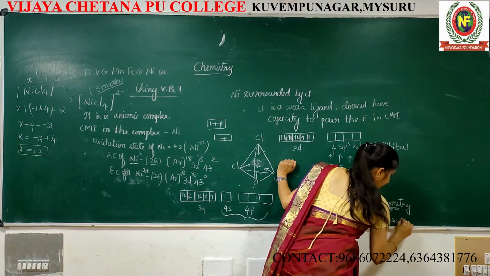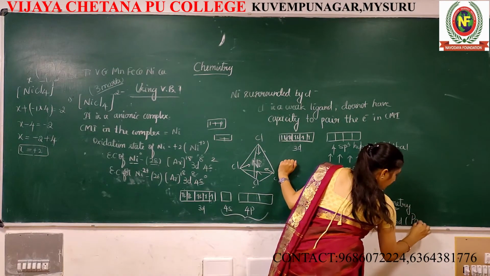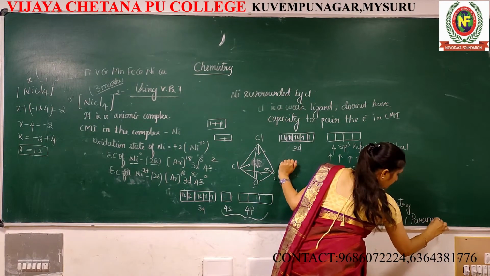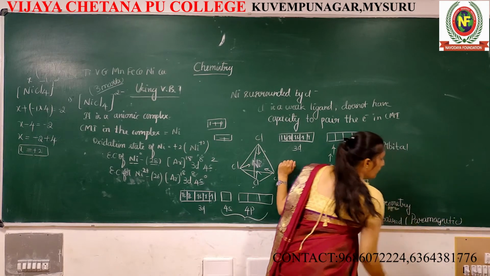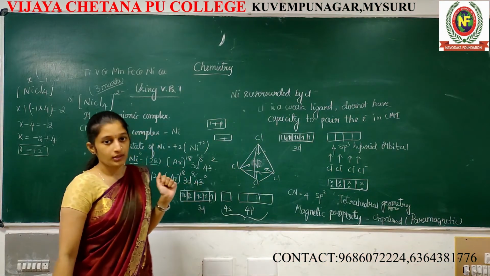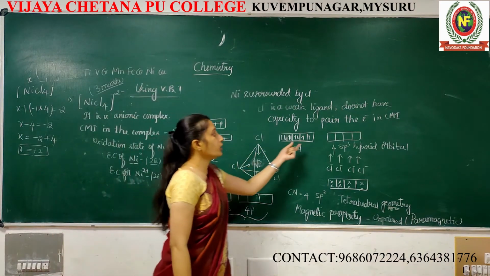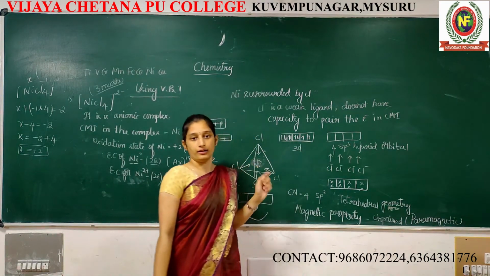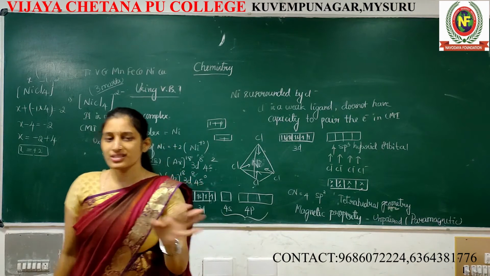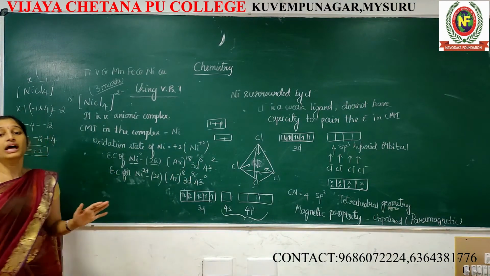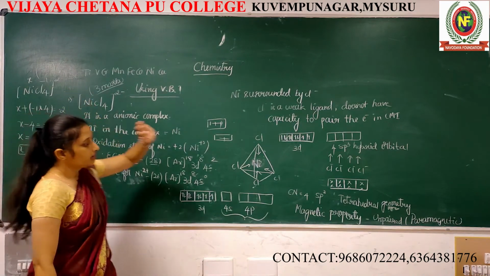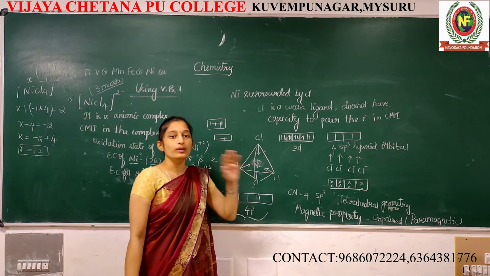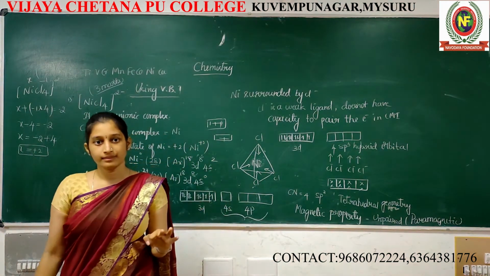Unpaired electron means they exhibit paramagnetic behavior, the compound is paramagnetic in nature. Why is it paramagnetic? Because of the presence of an unpaired electron. It's too simple. If you start from here and end here, you will get 3 marks.